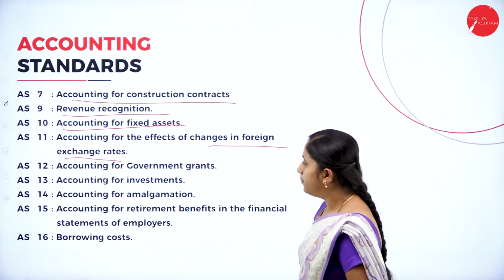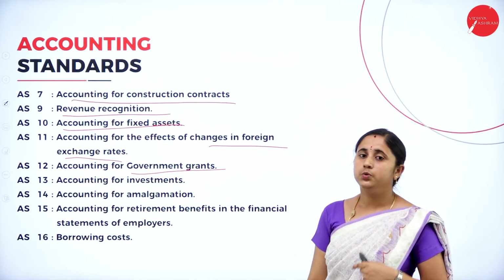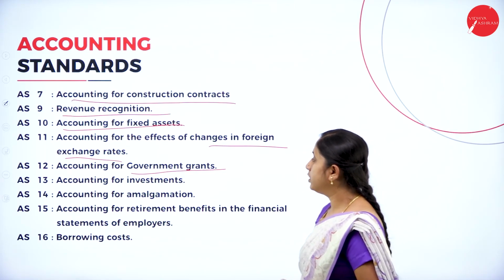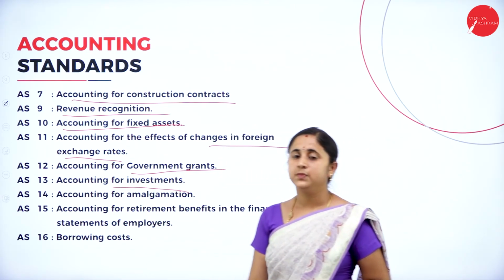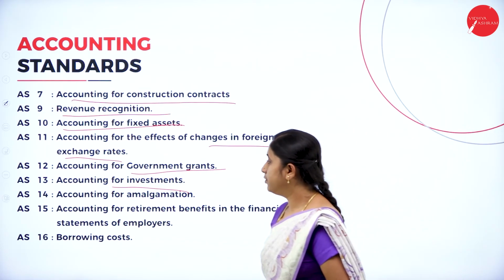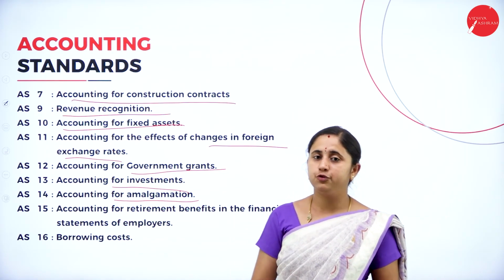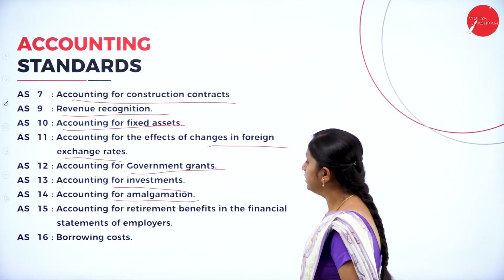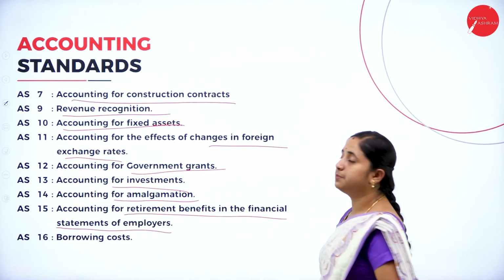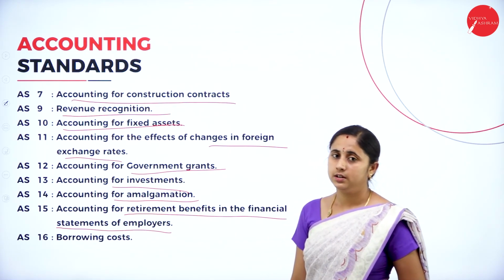Then AS12, accounting for government grants. For the government grants, you need to give accounts. Then accounting for investments, total investments of the company. Then accounting for merger and amalgamation. You need to give detailed accounting information about the amalgamation. Then accounting for retirement benefits in the financial statements of employees. You need to give information about the benefits.